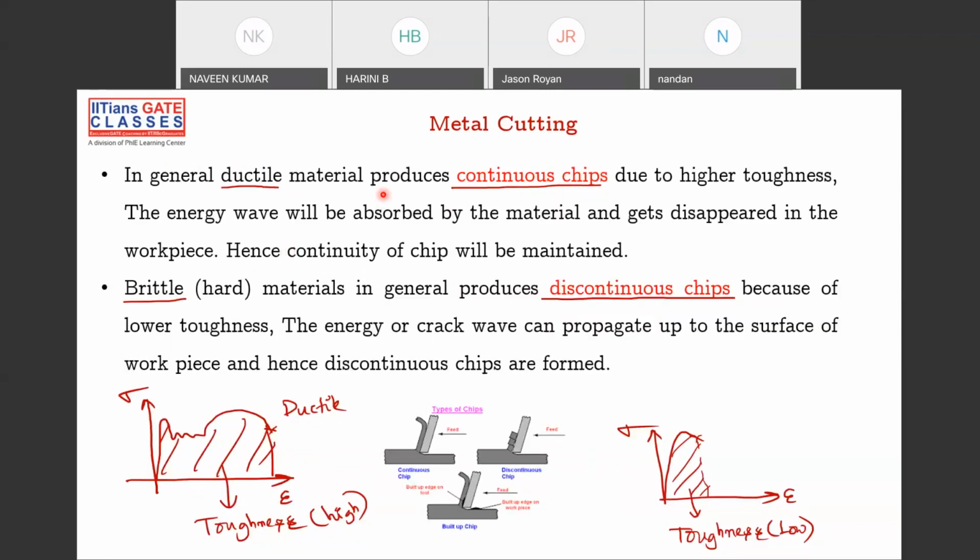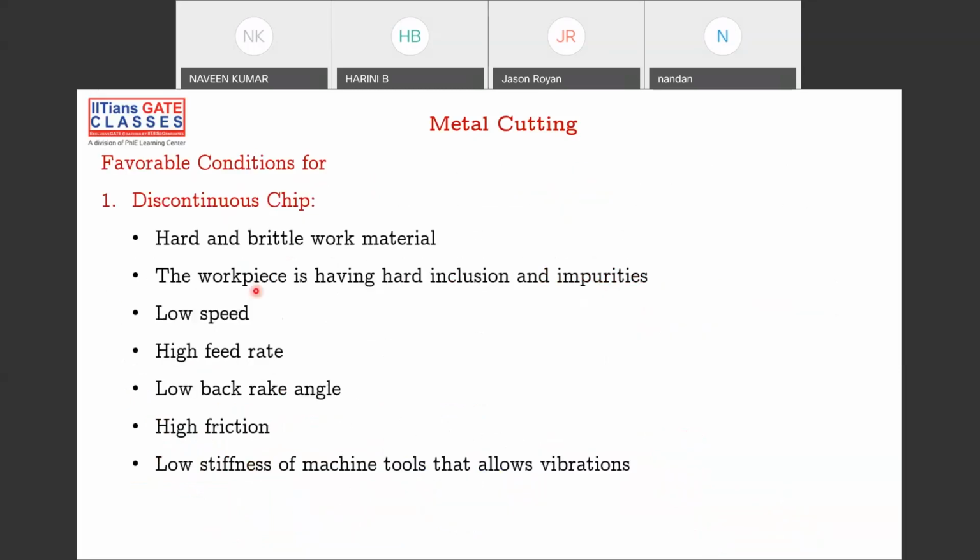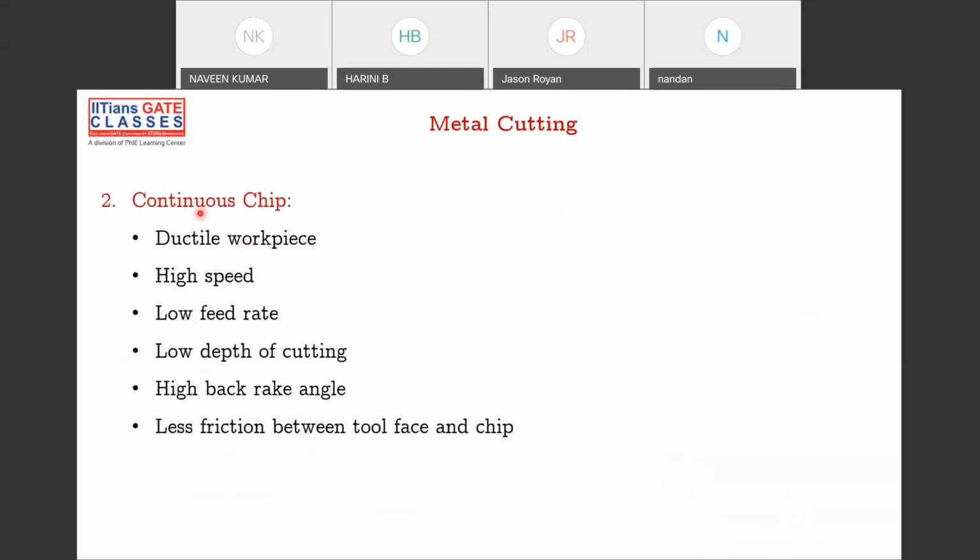The factors for a continuous chip are high speed, low feed rate, low depth of cut, high back rake angle, and less friction between tool and chip.